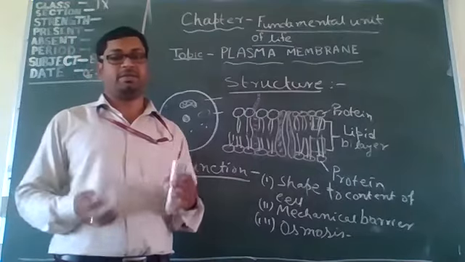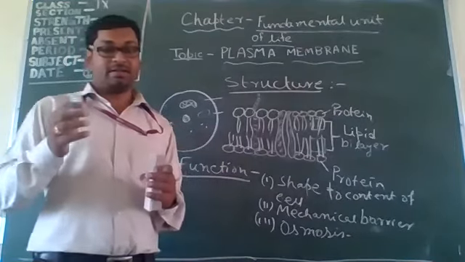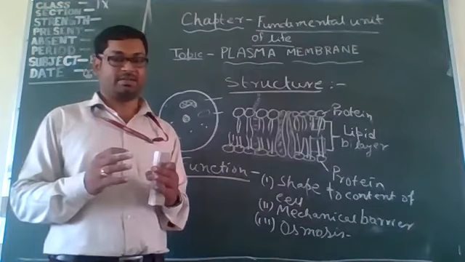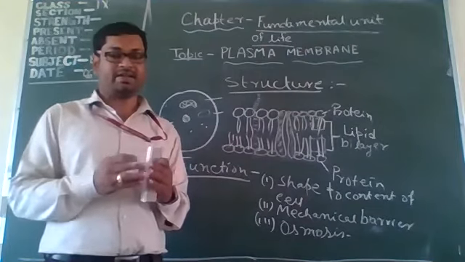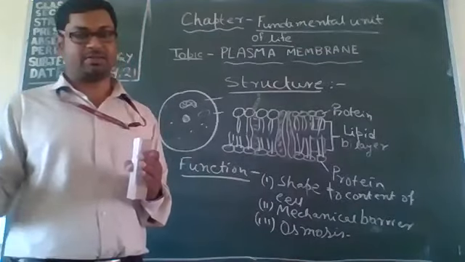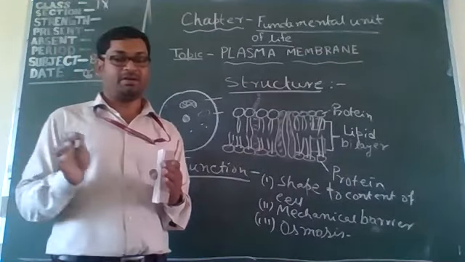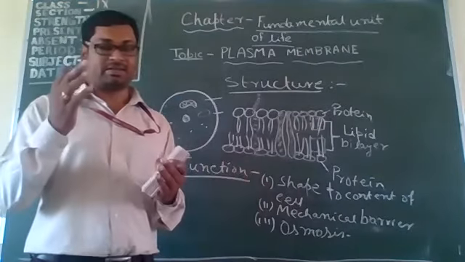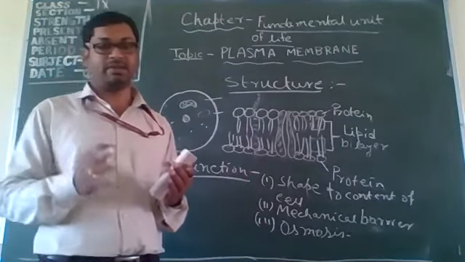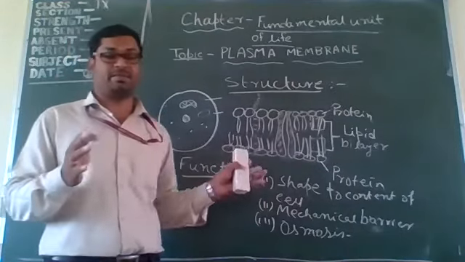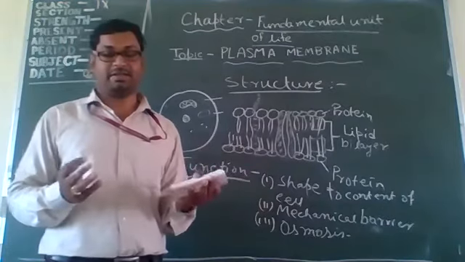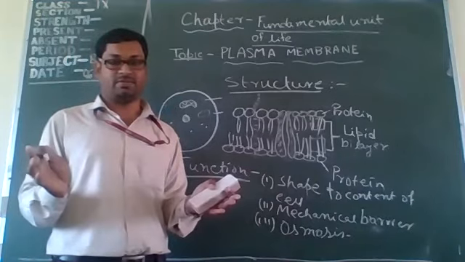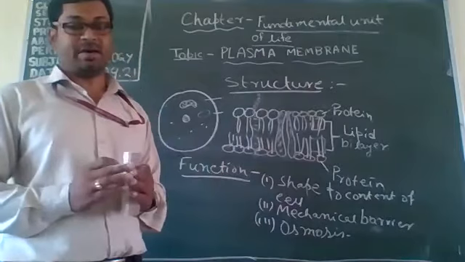That urine is formed inside the kidney, where waste materials are refined from the blood and released as urine. But blood cells are not released, because the functional unit of the kidney is the nephron. Nephrons have selectively permeable capability. For this reason, blood cells are not passed, only waste materials are passed. This is the selectively permeable membrane.